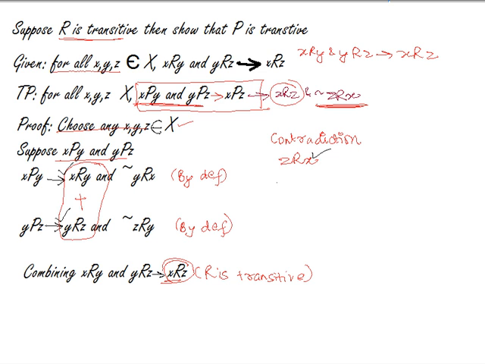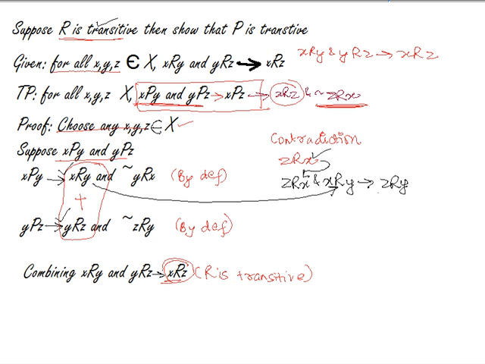So let me pick up ZRX and XRY. Okay, so I have picked up ZRX from here and XRY from here, and this will give me ZRY. Why? Because R is transitive. It is given to us that R is transitive.